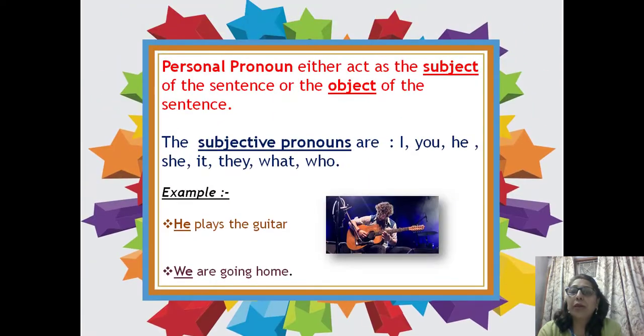Now, personal pronouns also act as subject or object of the sentence. The subjective pronouns are I, you, he, she, it, they, what, who. These act as subjects. For example, he plays the guitar. We are going home. Here he and we are known as subjective pronouns as these words are acting as a subject.